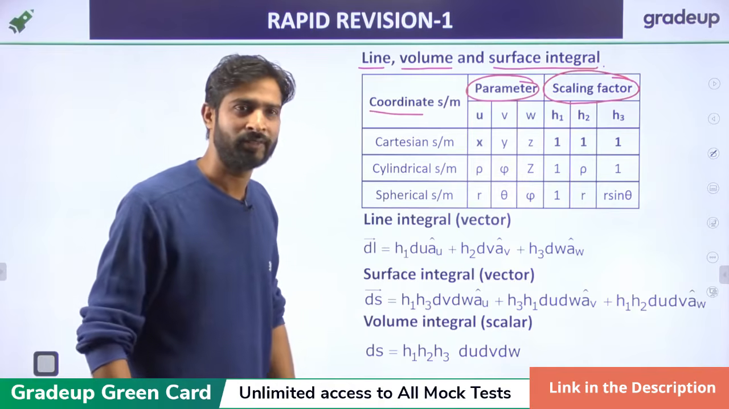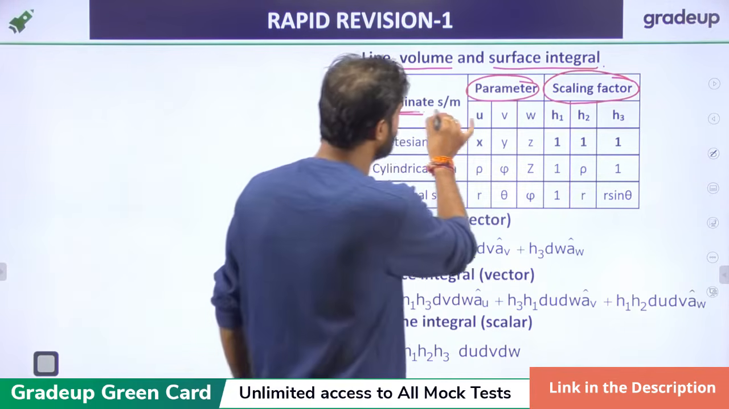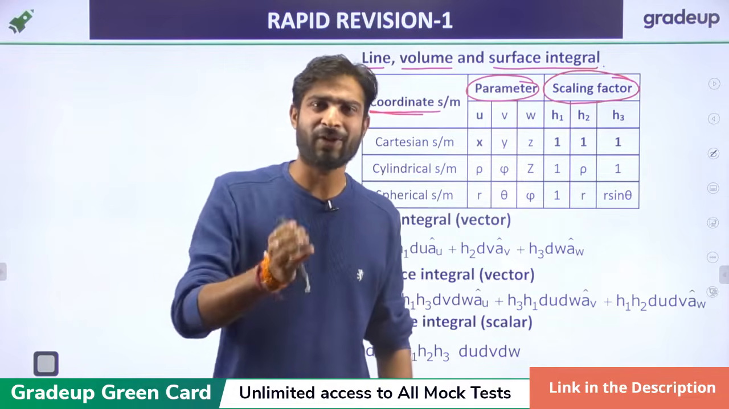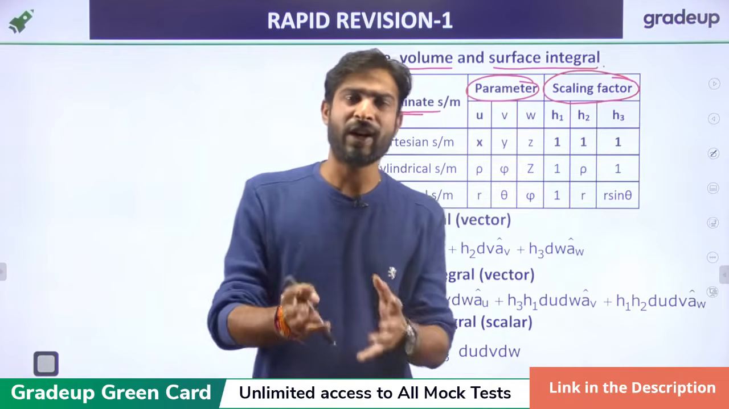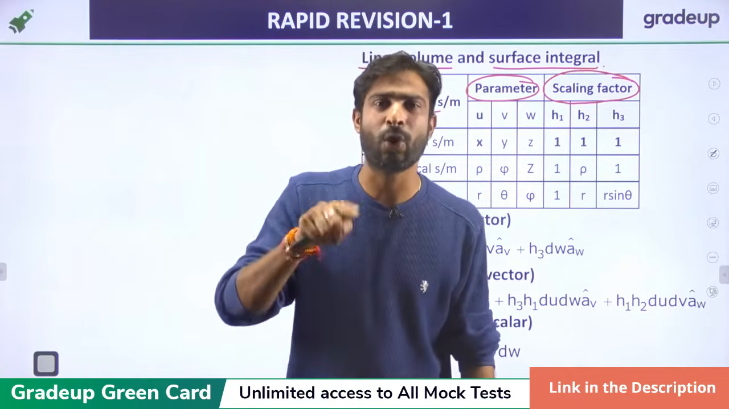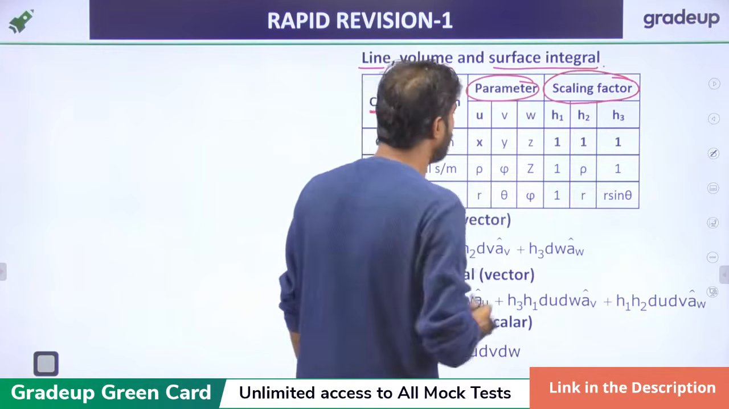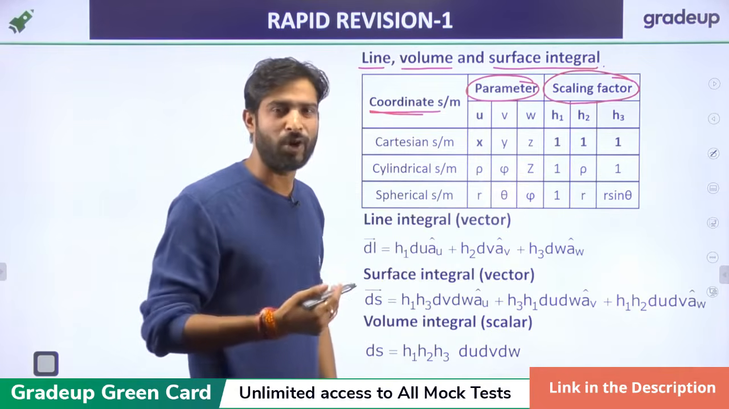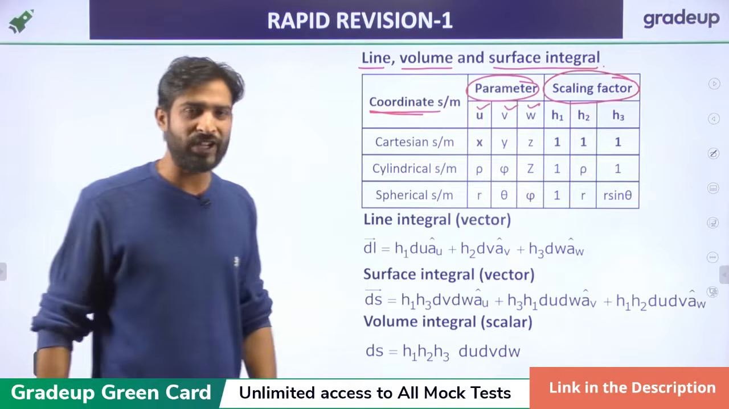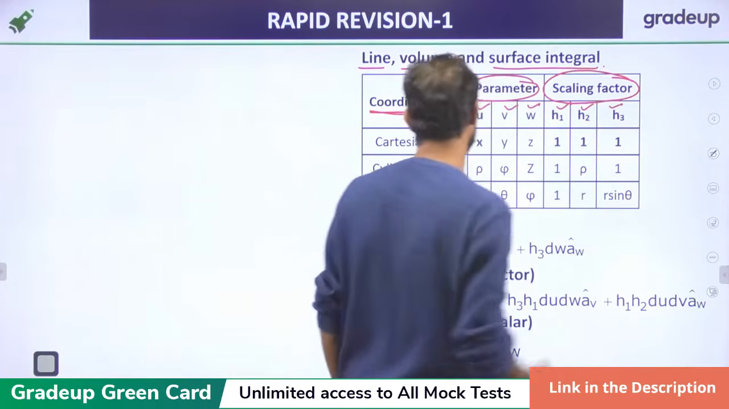Yes, you are right. Okay, in the Cartesian coordinate system there is x, y, z. In the spherical coordinate system, there is r, theta, phi. In the cylindrical coordinate system, that is rho, phi and z. Like this, we can say there are three parameters in any coordinate system, that is u, v and w. And the scaling factors for them are h1, h2 and h3.